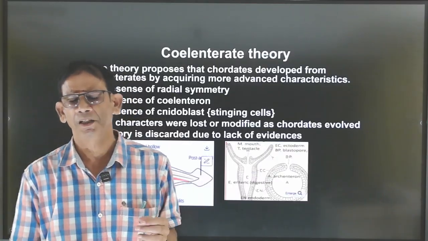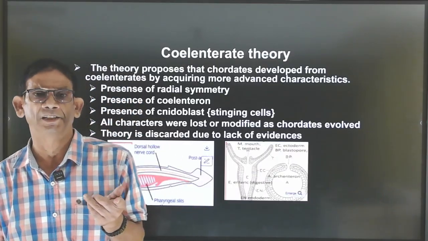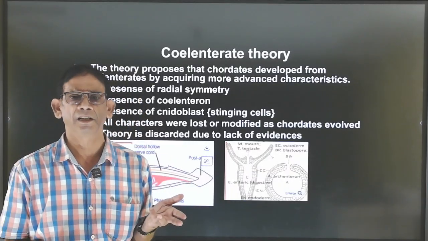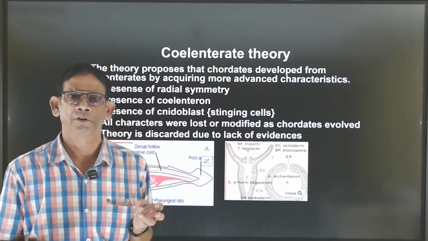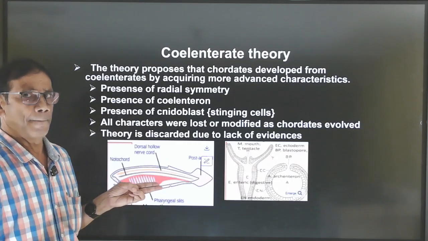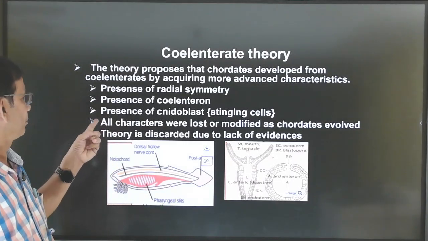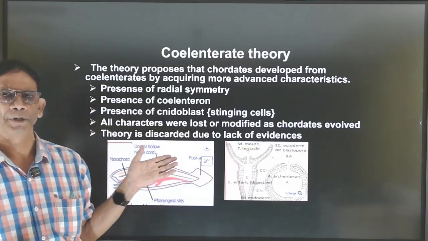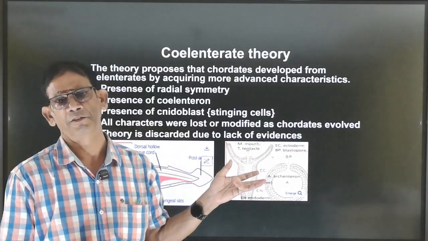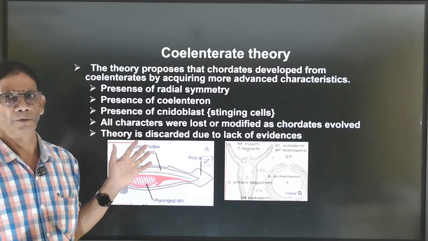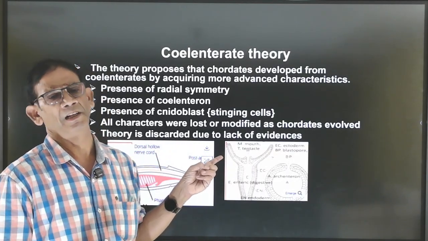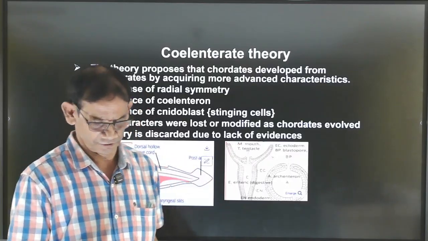What are nematoblasts? They are stinging cells with thread-like structure, which are present in Coelenterata as a defensive mechanism. But though all these characters are there in coelenterates, some characters are lost, some are modified, and due to lack of evidence the theory is discarded.